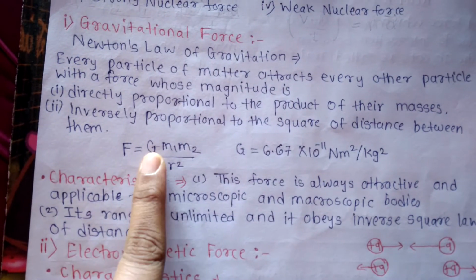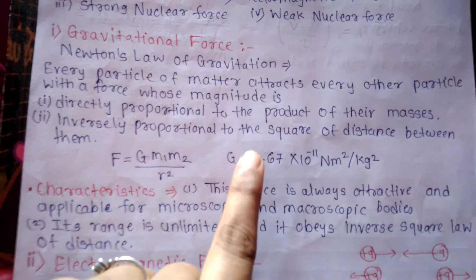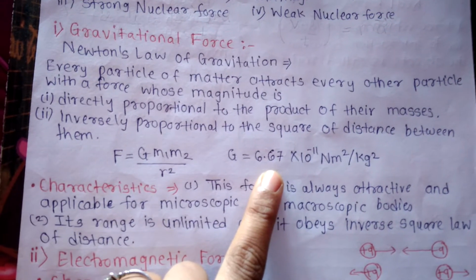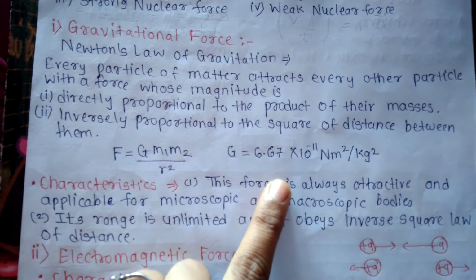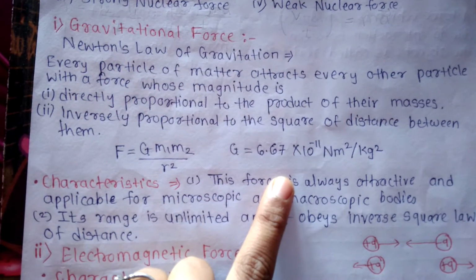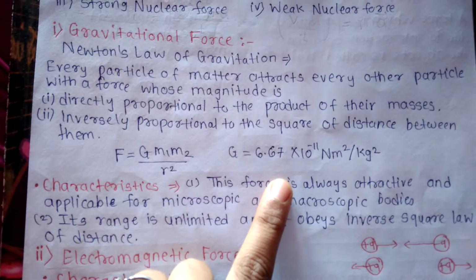So G has the value 6.67 into 10 raised to minus 11 Newton meter square per kg square, where G is a constant called the universal constant of gravitation.